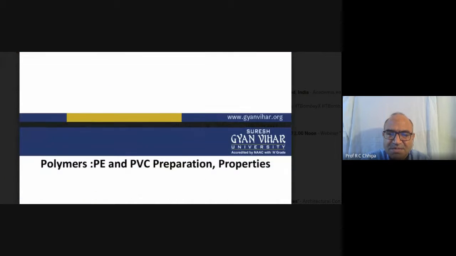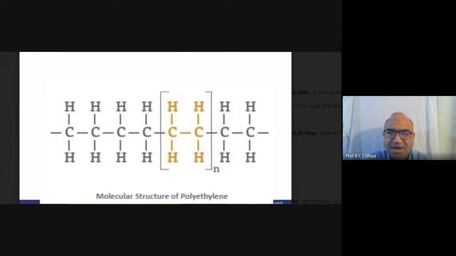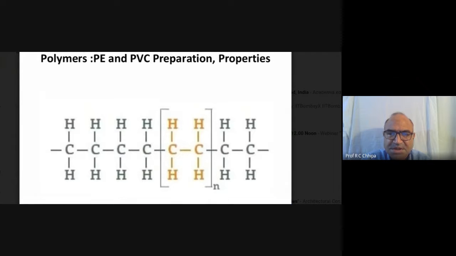Here we come to polythene, and this is the structure of polyethylene. Polyethylene, polythene, whatever the common name, it doesn't change. Here the monomer is C2H4, and then the polymer occurs.